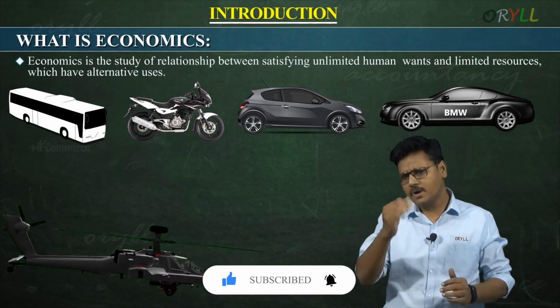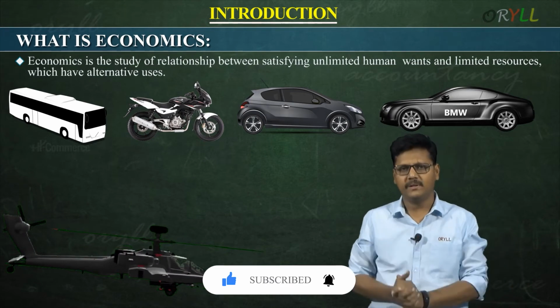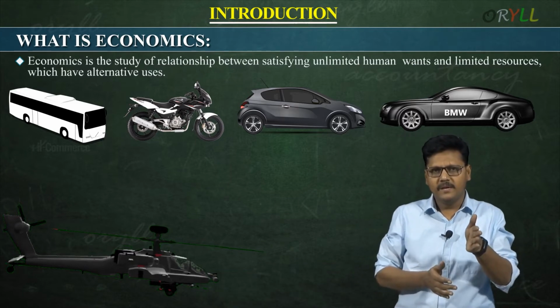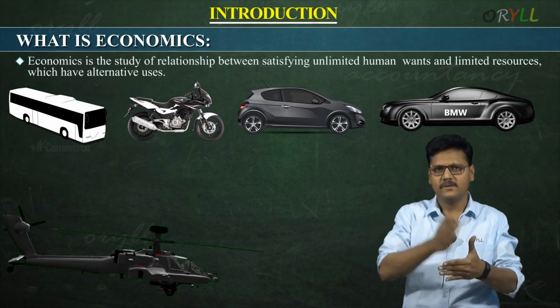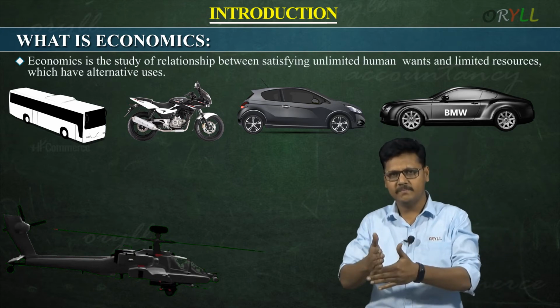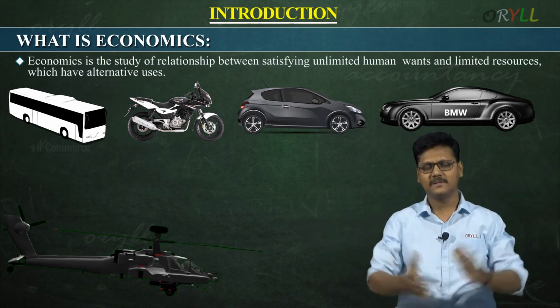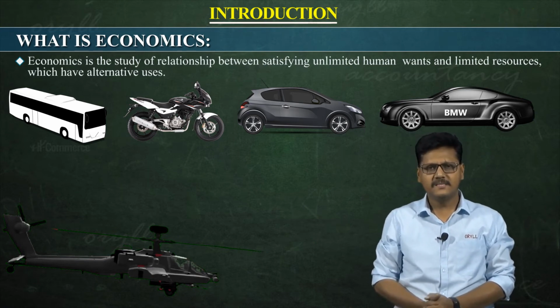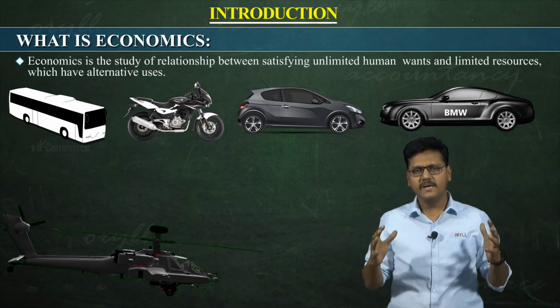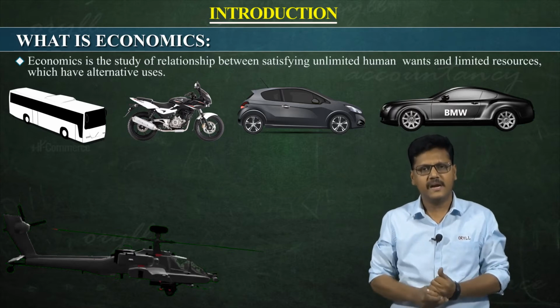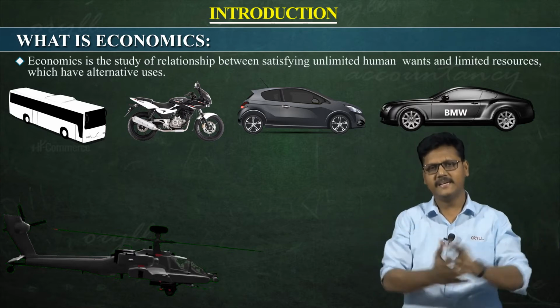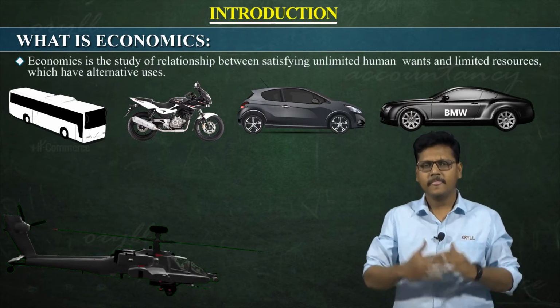If you observe the whole example, I have been moving from one to another, from bike to car to BMW to a chopper, helicopter. It means that a human being has unlimited wants. It will keep moving on. It means that wants are unlimited.